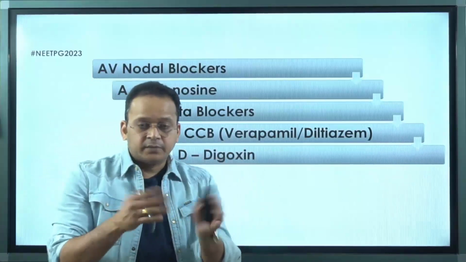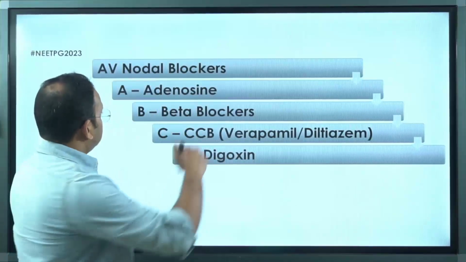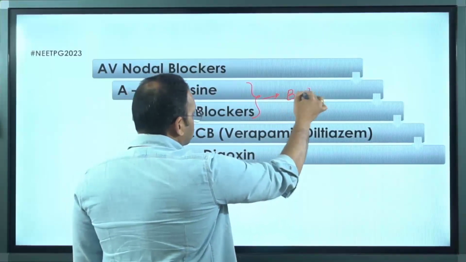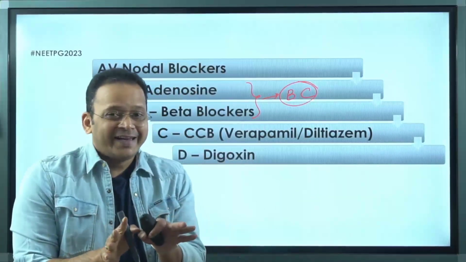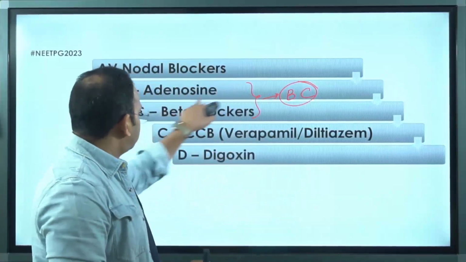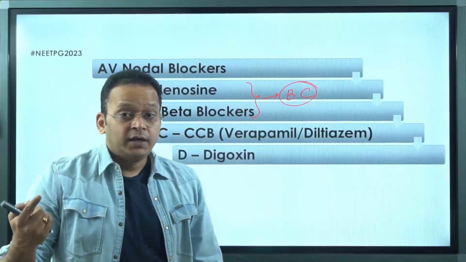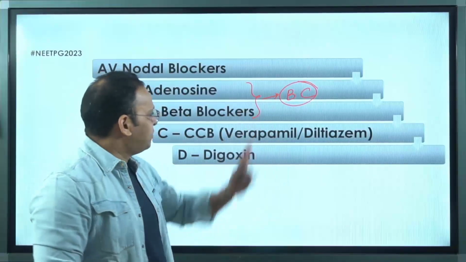If you remember, I told you that the first two drugs, A and B, produce bronchoconstriction, and both adenosine and beta blockers should not be given in asthma. Apart from that, adenosine can also cause atrial fibrillation, and because of that, it can never be used in atrial fibrillation also. So A and B are out.